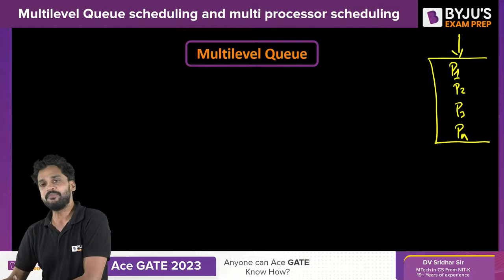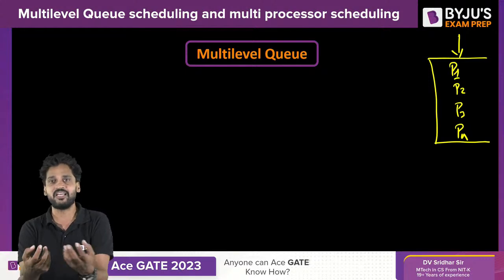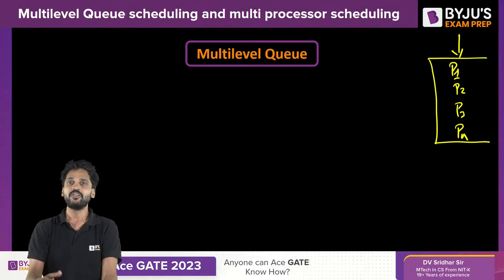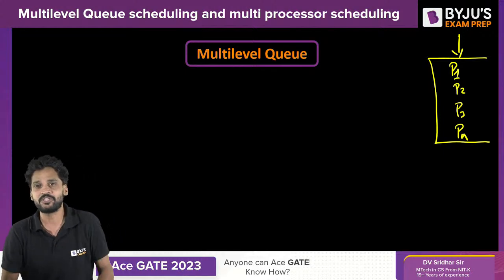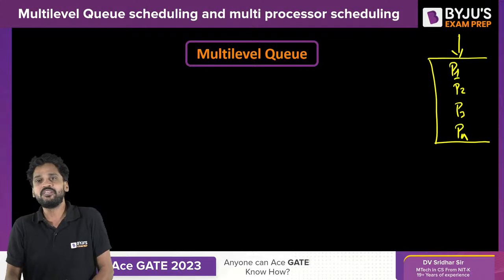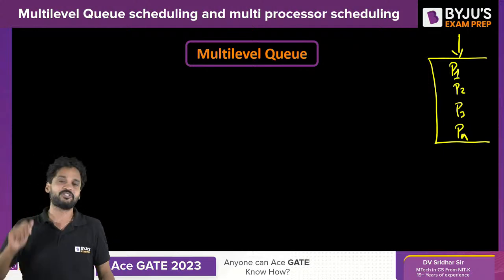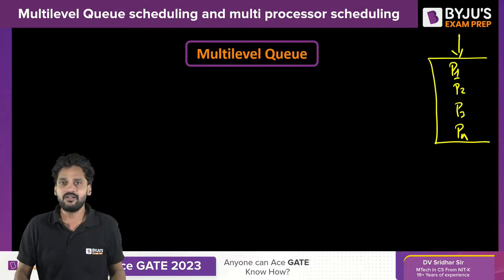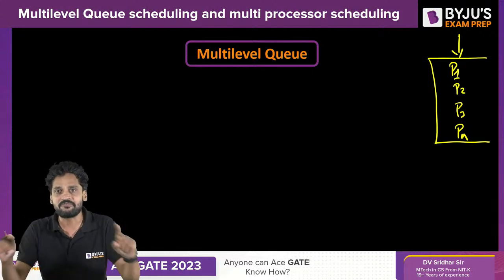When it comes to MS Word or any word processing application, or any VLC media player or any other application which requires the user's interaction, it will be classified as a foreground process. Here we can understand, if you think sensibly, the response time requirement is different.